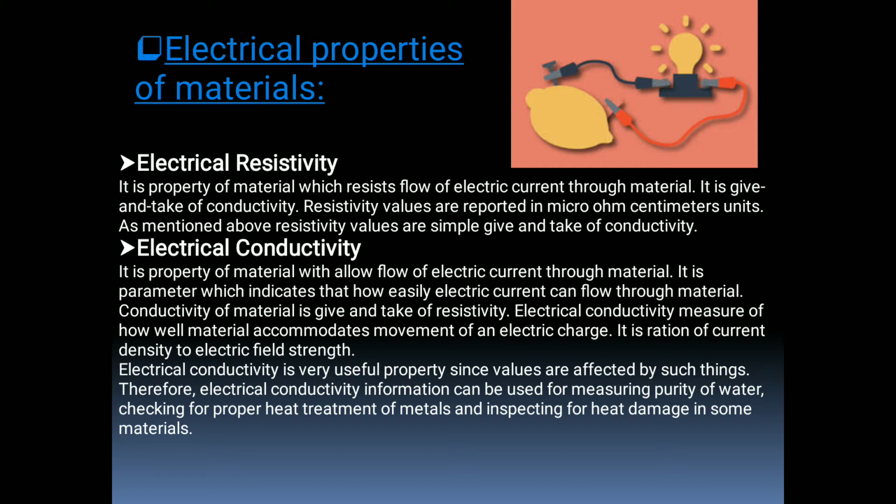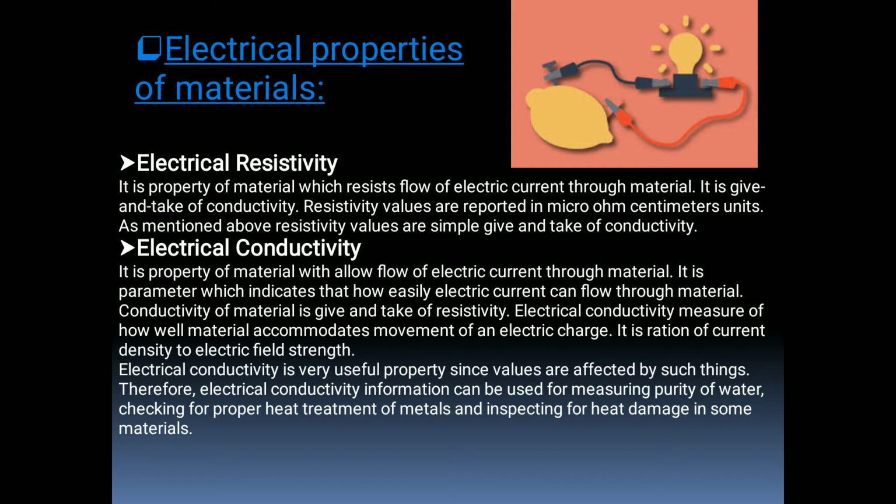Conductivity is the reciprocal of resistivity, which shows that both properties are exactly opposite.